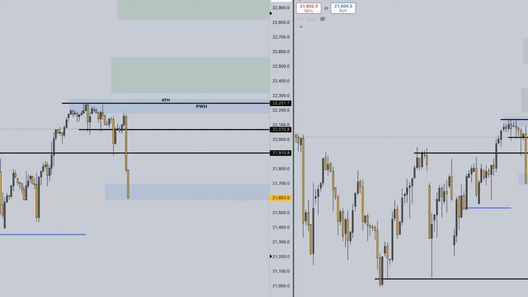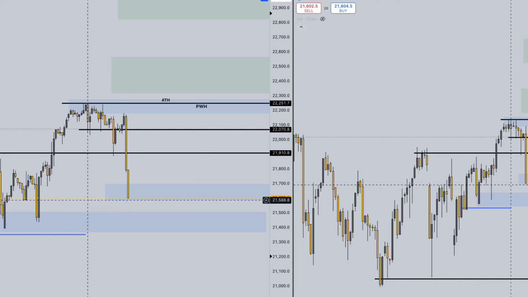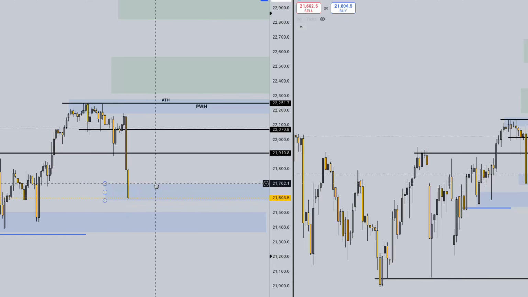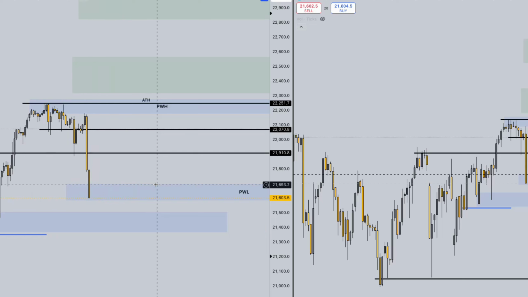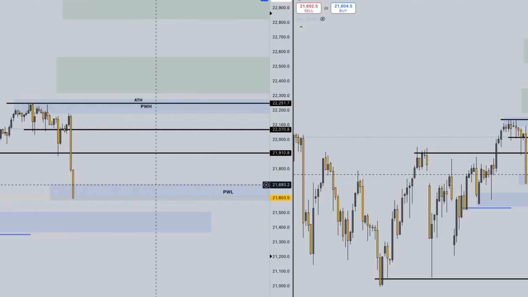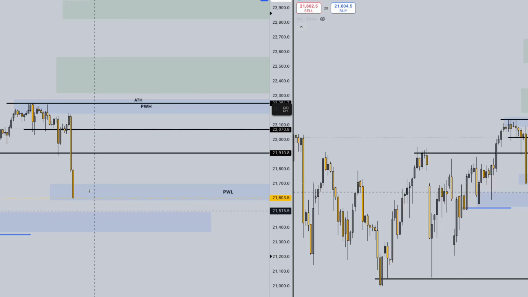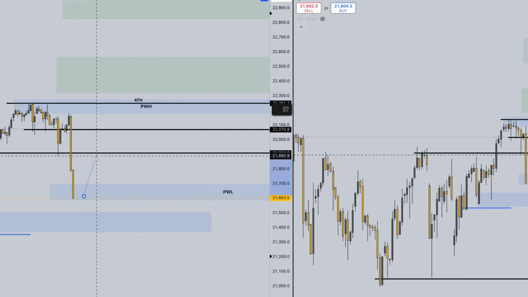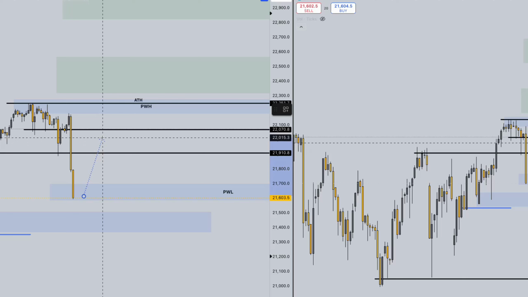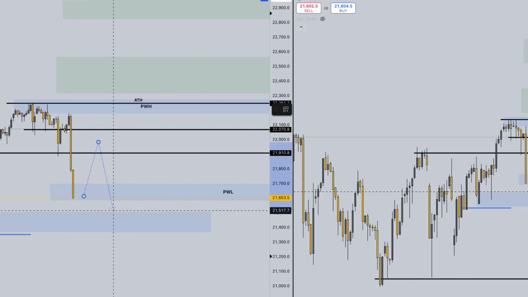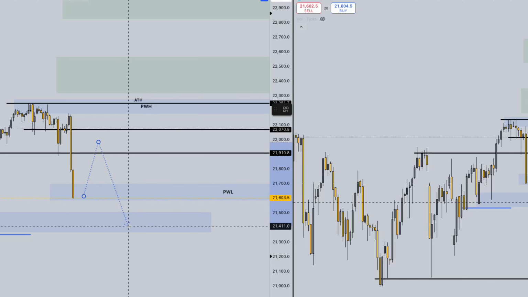We have an area of demand down here at the 21,500 price range. Price may continue down a little bit lower, which is 100 points from where we closed at 21,600. If price opens bullish, there is potential for price to come up and retest the 21,900 to 22,000 price range before potentially continuing lower.